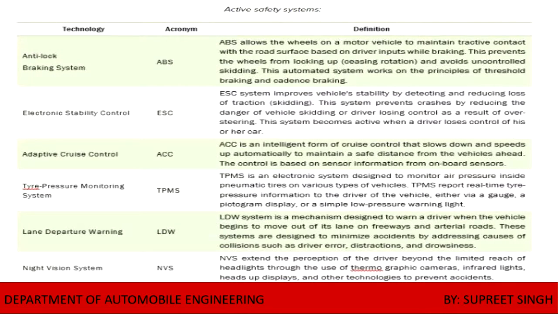Now, cruise control. Adaptive cruise control is an intelligent cruise control system that slows down and speeds up automatically to maintain a safe distance from the vehicle ahead. Control is based on information from the onboard sensors. Whenever there is a vehicle ahead, the cruise control system will try to maintain the speed.